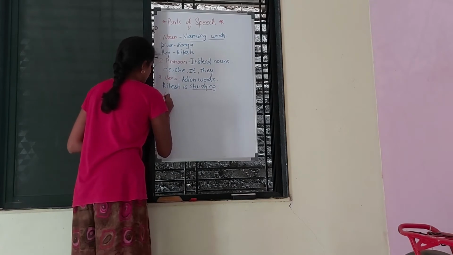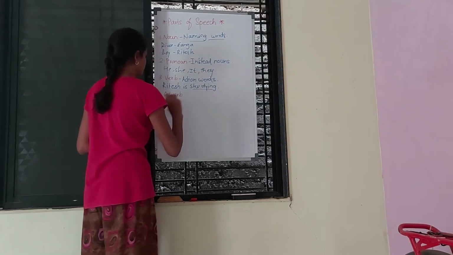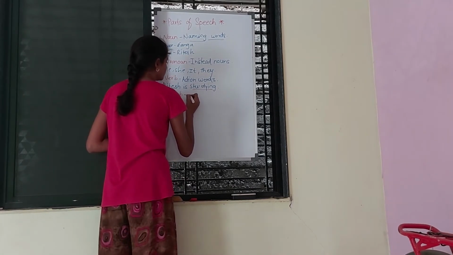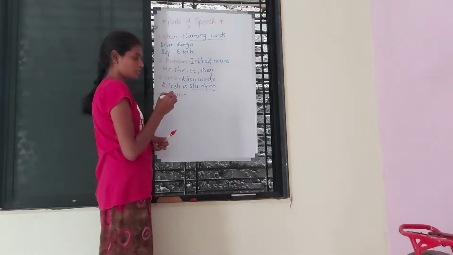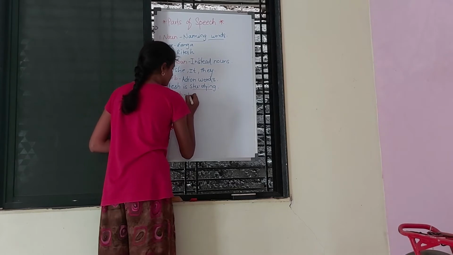Next, adverb. Adverbs are the words explaining about the verb or the work which is done in the sentence. They give us extra information about the verb.